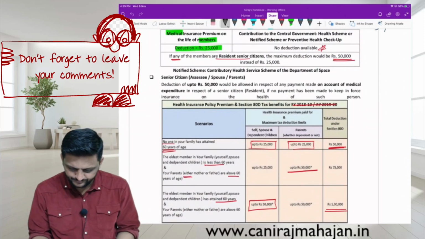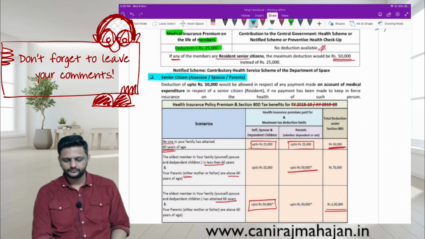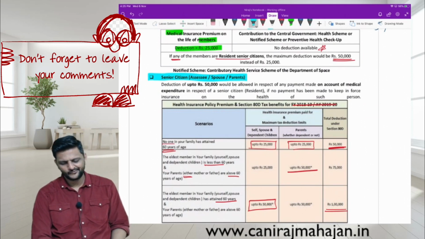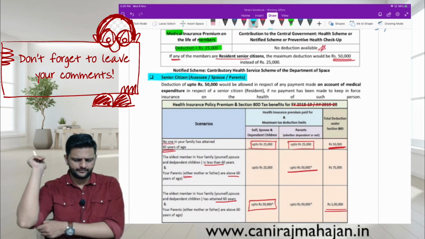Check this point. Come to your textbook. Senior citizen: assessee, spouse, or parent, can be any of them.